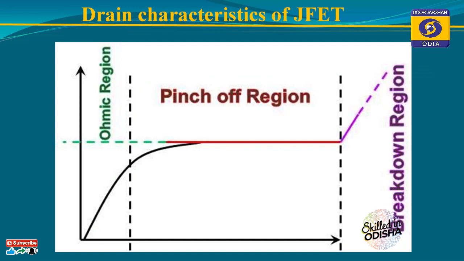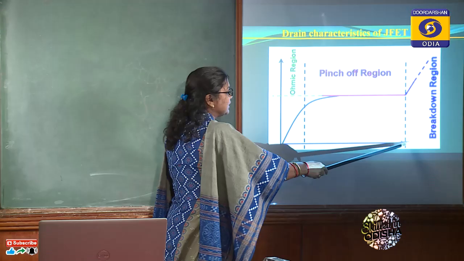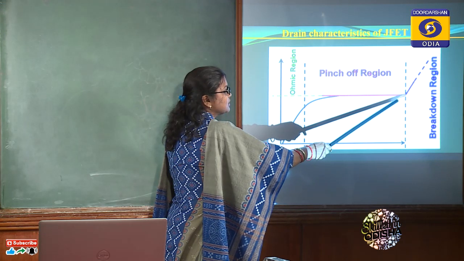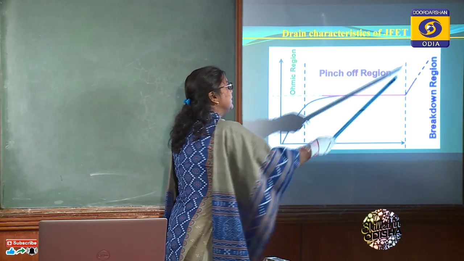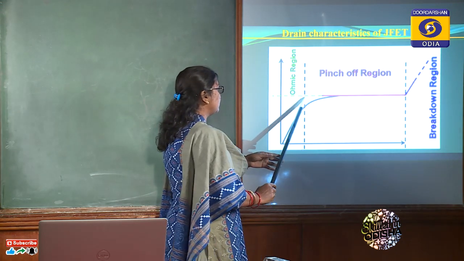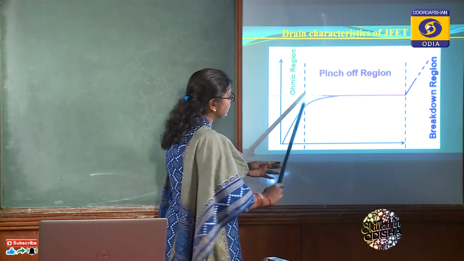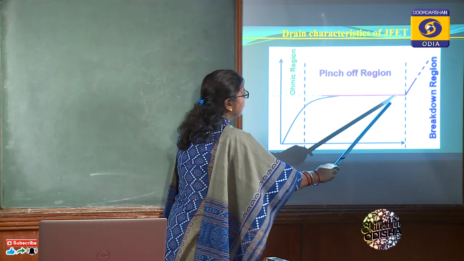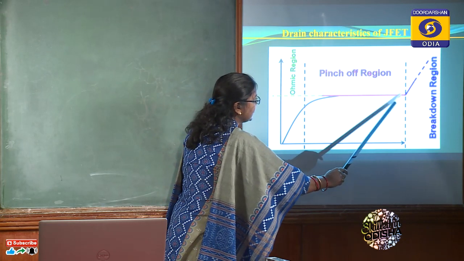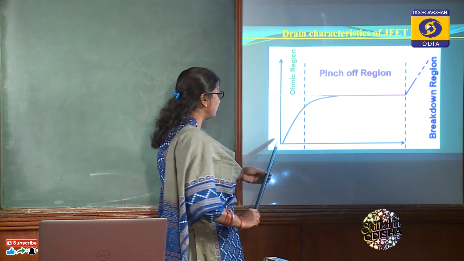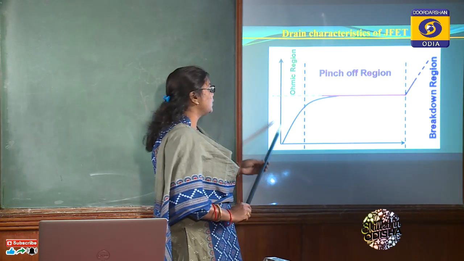So here is the curve actually. After this voltage, the breakdown of the junction occurs and the drain current increases rapidly. And at the right side of this pinch off voltage, this region is where the pinch off occurs, and this is the constant current region or linear amplifier region, and this is the ohmic region or voltage control resistance region.